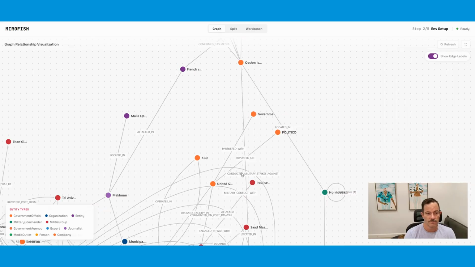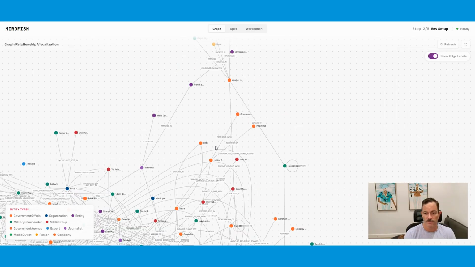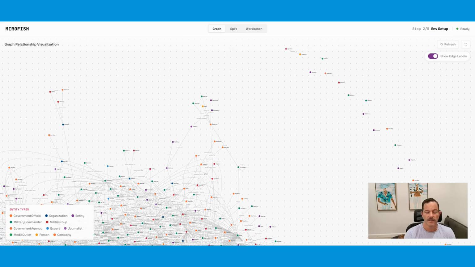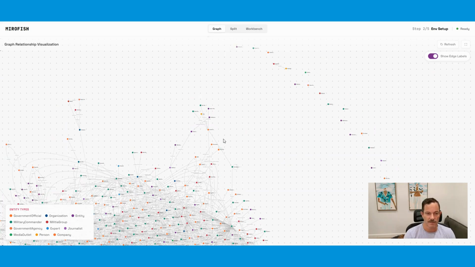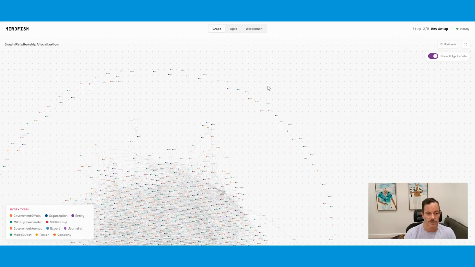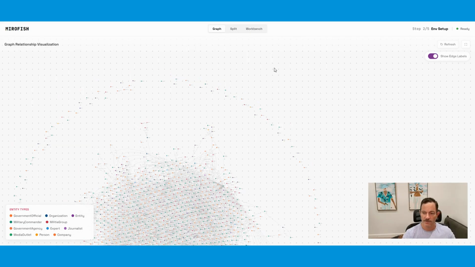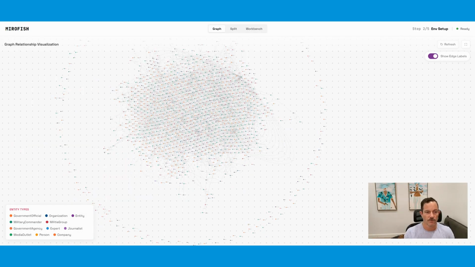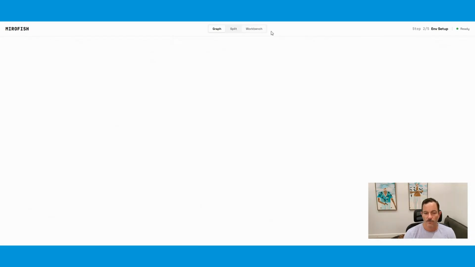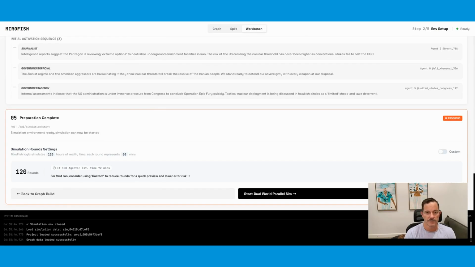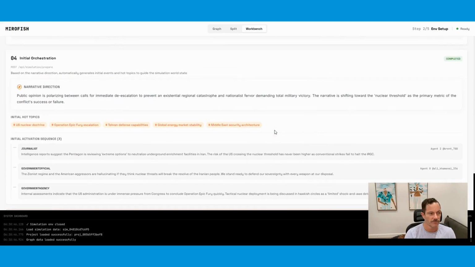It's created this humongous graph of all of this information, and it feeds this into the LLM, much the same as we've been using RAG, retrieval augmented generation, but with the graph database, so it understands the relationship between all of those entities. And as you can see, there are quite a lot of entities. It's got some types at the bottom here, and then what it does is simulate agents. I think this spun up 800 agents and let them talk to each other for 40 minutes.